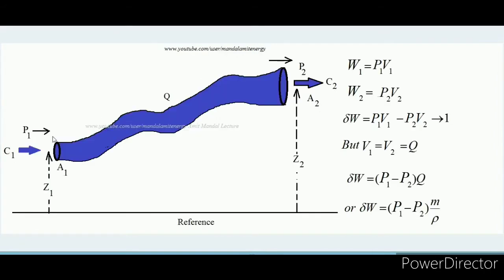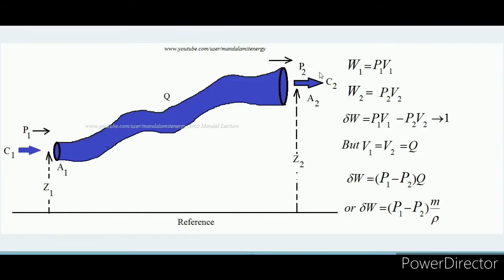Now next, suppose there is a pipe. Now we are going to apply the Bernoulli theorem. This is a pipe. This is the inlet end of the pipe and this is the exit end. You can see that the inlet end is of a smaller diameter, in which the fluid will enter, and the outlet end is of greater diameter, through which the fluid will come out. Now suppose this pipe is taken as a system.